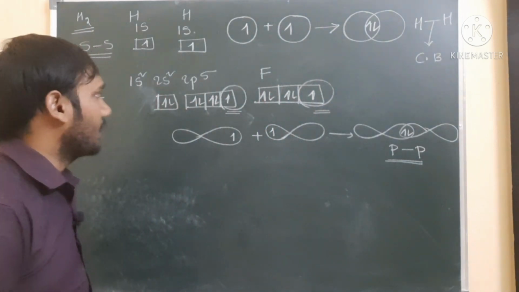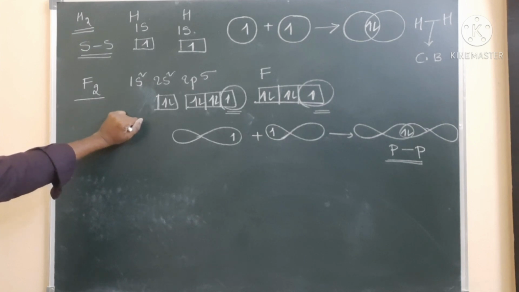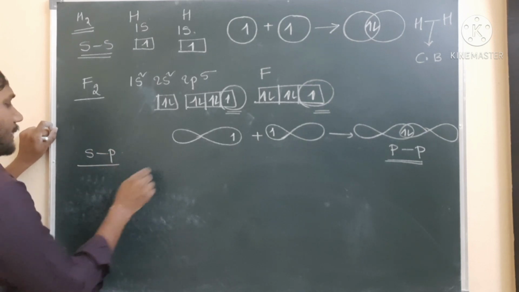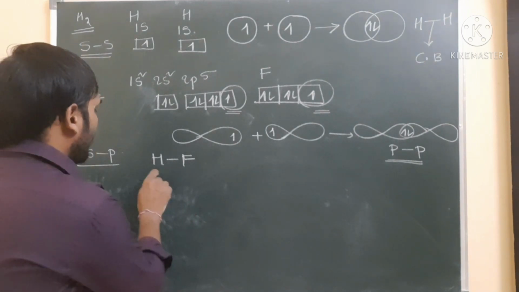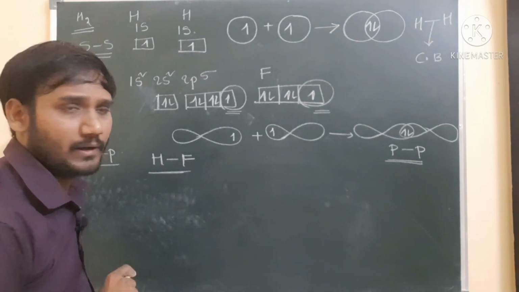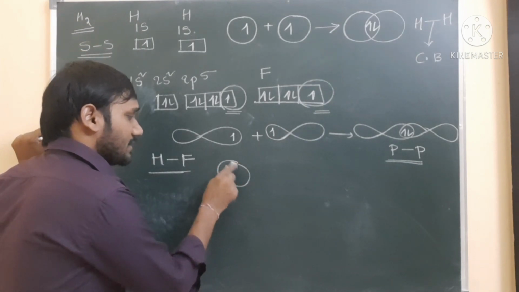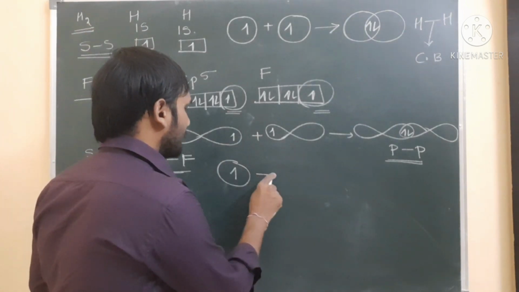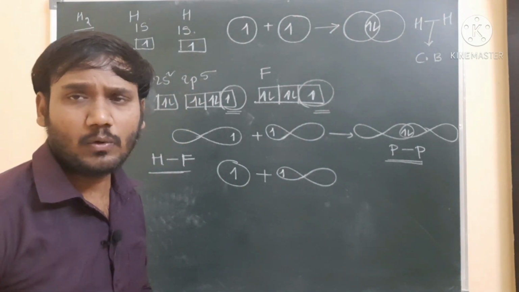pp orbital overlapping. So the first one is ss orbital overlapping, completed. The next one is pp orbital overlapping, completed. And the next one is sp orbital overlapping. For example, if I take hydrogen fluoride to explain the formation of an sp overlap: hydrogen has atomic number 1, so one electron is present in the valence shell, in the s orbital. Next, fluorine, as we already discussed, has one electron present in px. Now these two atomic orbitals are overlapping.